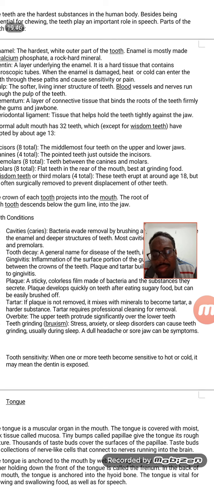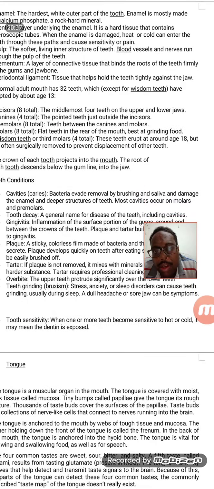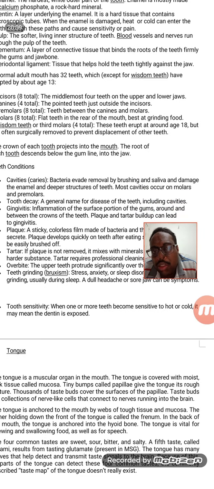So these things are very common. And sensitivity of the teeth, because when the enamel is gone, when we take cold or hot things, suddenly we will get some sensitivity. That means something is happening inside our teeth. We will feel that. It is because the dentine is exposed. Dentine is the area which gives strength to the teeth. So when that is exposed, then automatically we will be getting some sensitivity.